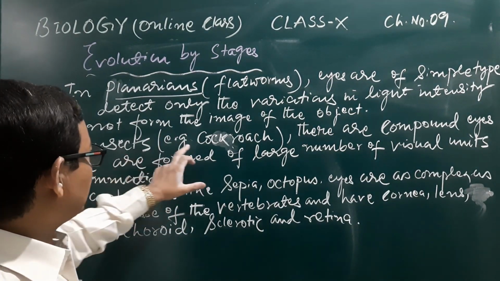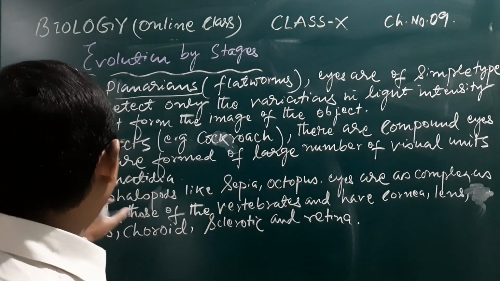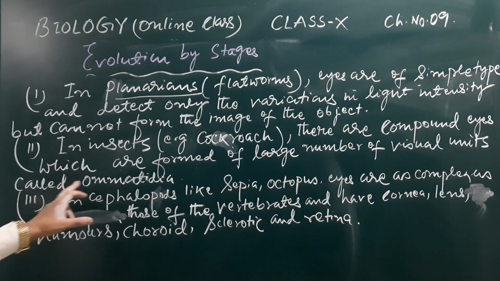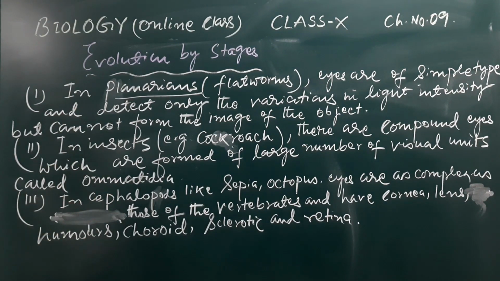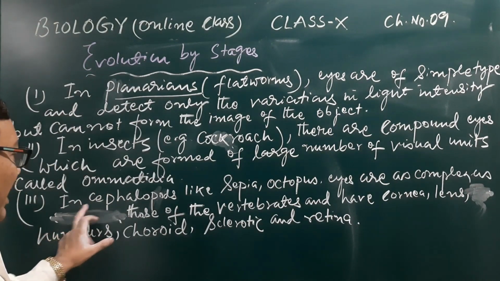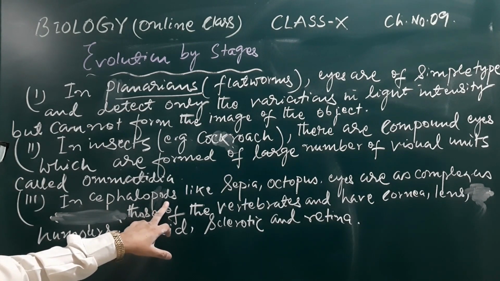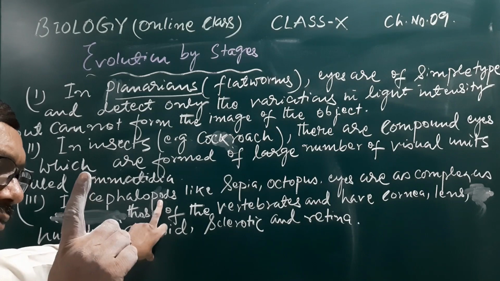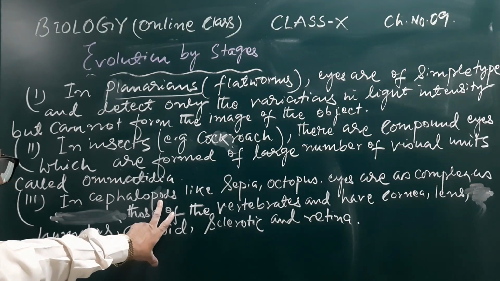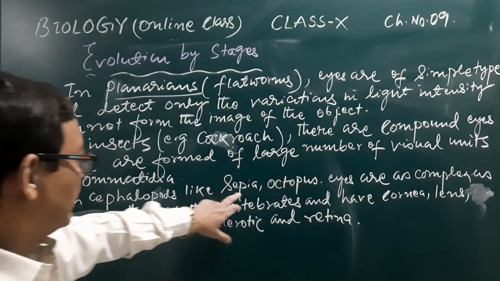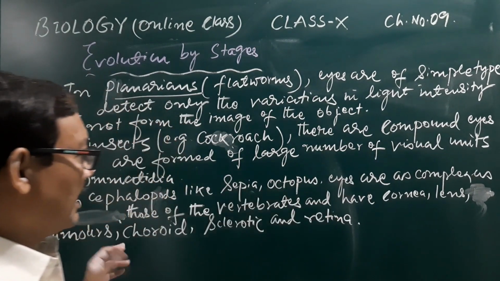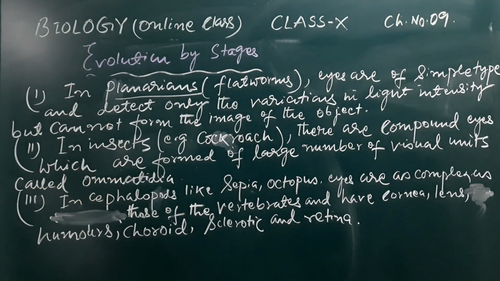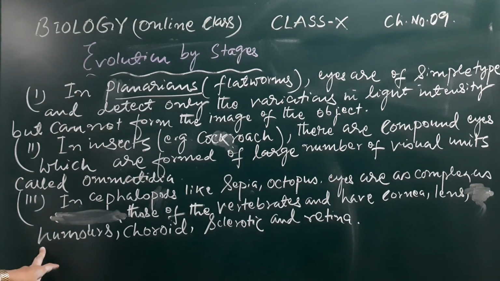Like in insects, namely the cockroach, there are compound eyes formed of a large number of visual units called ommatidia. Cephalopods are a class of the phylum Mollusca of the kingdom Animalia. Like sepia and octopus, their eyes are as complex as those of the vertebrates and have cornea and lens.